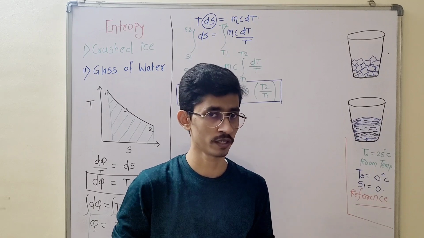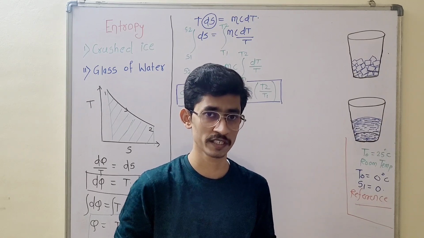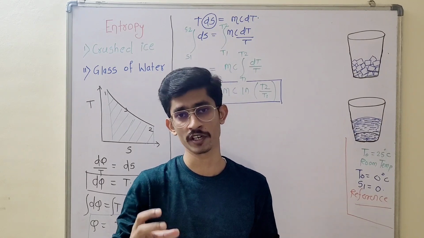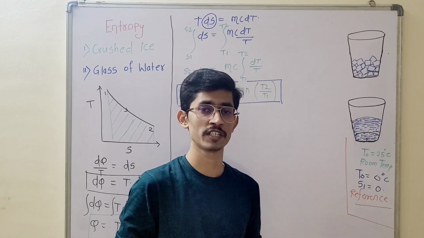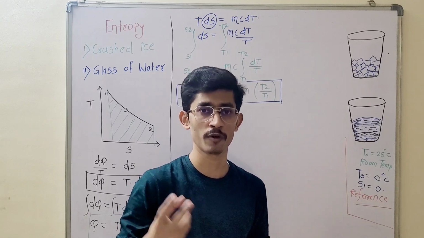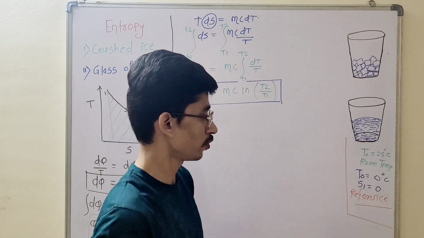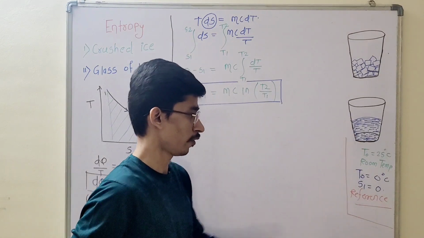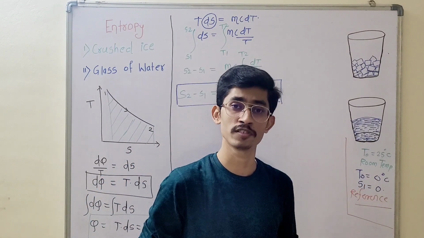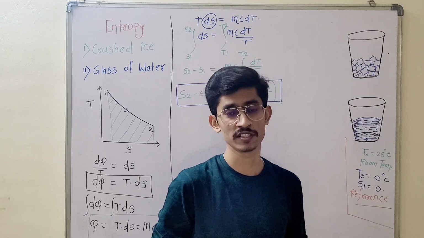You can find out entropy is a property. For that property, for a particular temperature, you can easily find out what will be the change in entropy, or what will be the entropy at 25 degrees Celsius. So I have assumed that for 0 degrees Celsius my entropy is 0. That reference you have to assume. This is a very important thing.